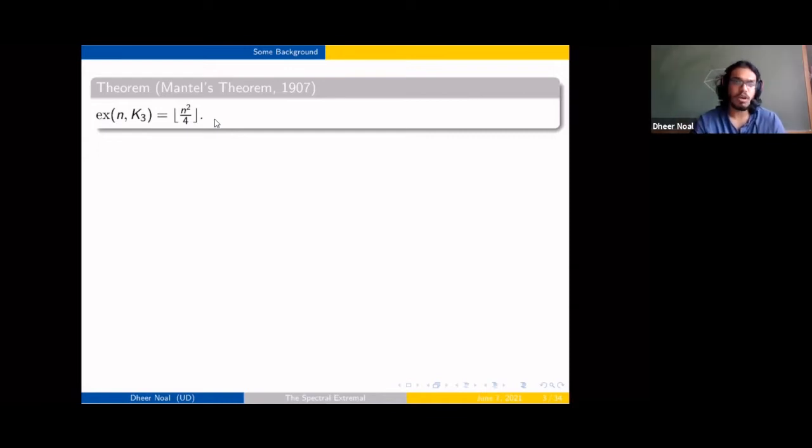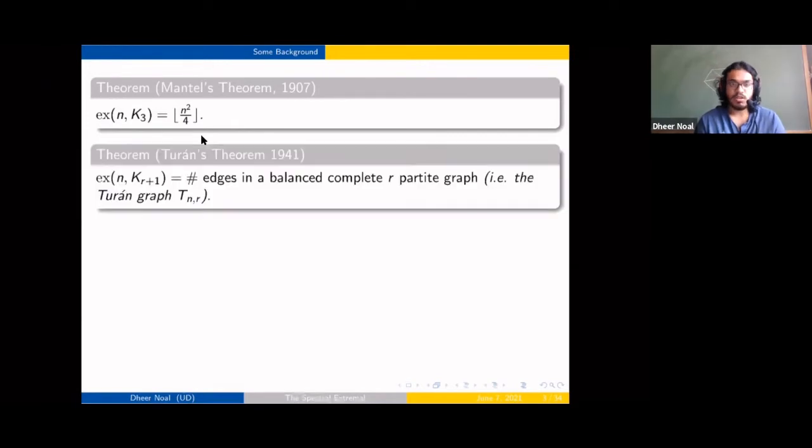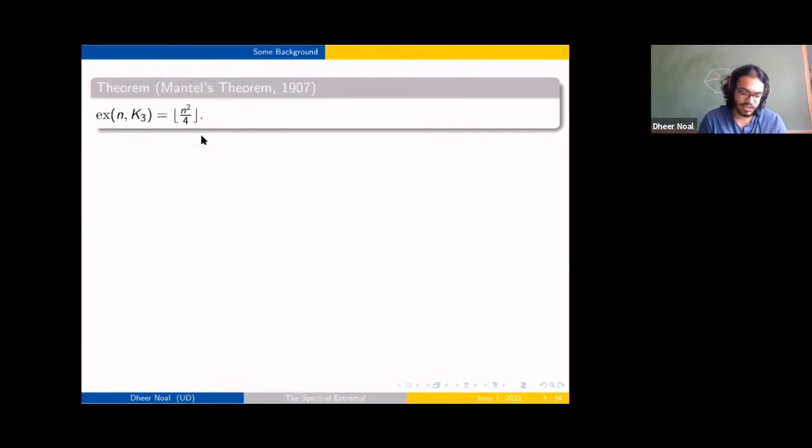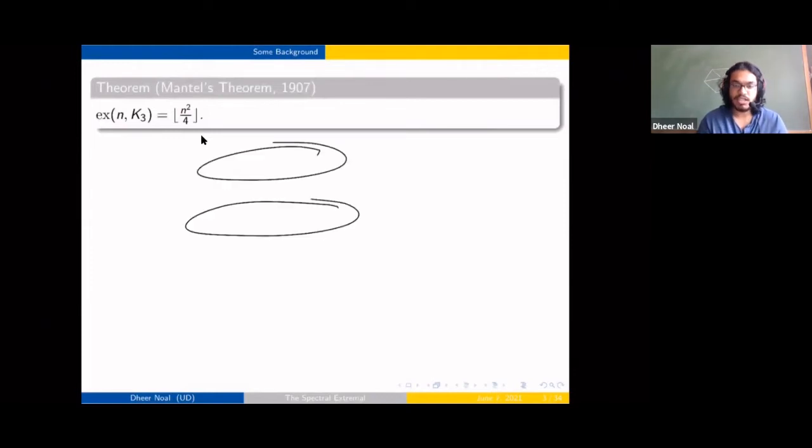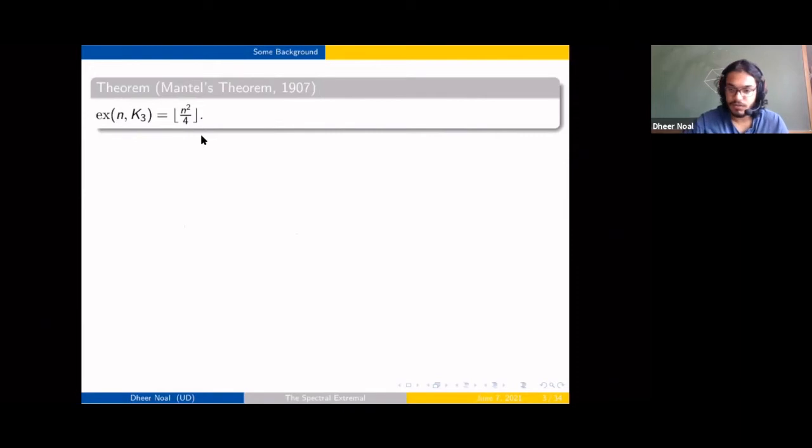We can rephrase this by saying that if you have one more edge than this number, then you'd have to see a triangle. So what do these graphs look like? Just to write it again, you have a balanced complete bipartite graph. By balanced, I mean the parts are as equal as possible, so these are going to be close to n/2. I'll be omitting ceilings and floors when I draw stuff.